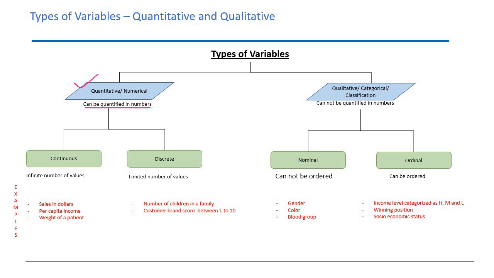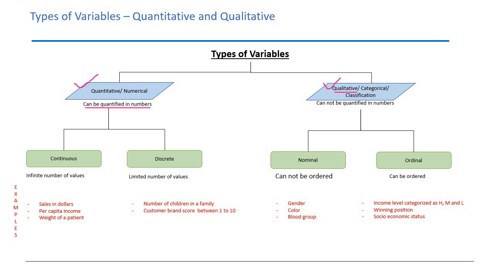For example, income of a customer in a currency, let's say dollars. Number of credit cards a customer holds. Weight of a patient, height of a patient. Population of a country. So all of these can be quantified in numbers. These are called quantitative variables.